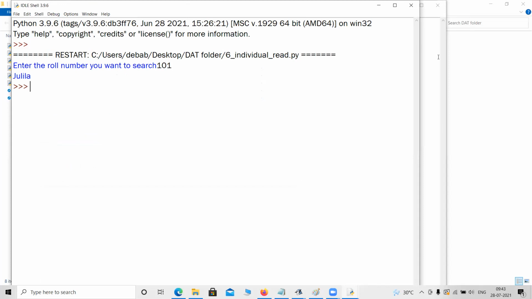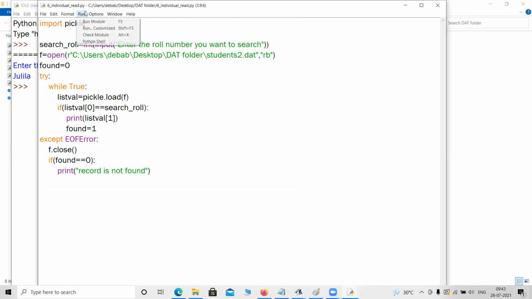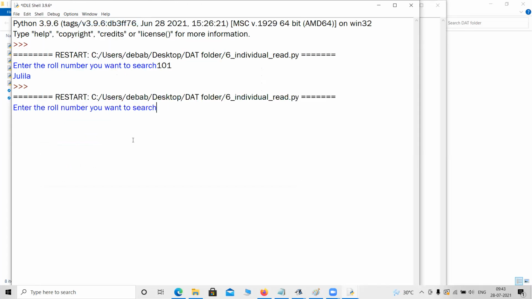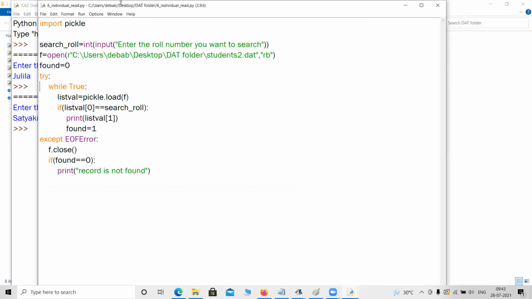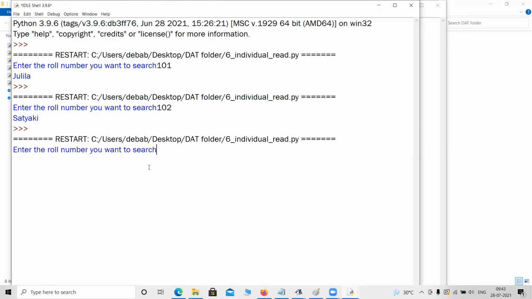Okay. So now suppose I'm not closing the output window. So now let me give 102. It will give Shatuki. Look, it looks fine. Now suppose if I give 103, it will give Rajashi. Clear or not? So now I can handle one record at a time.